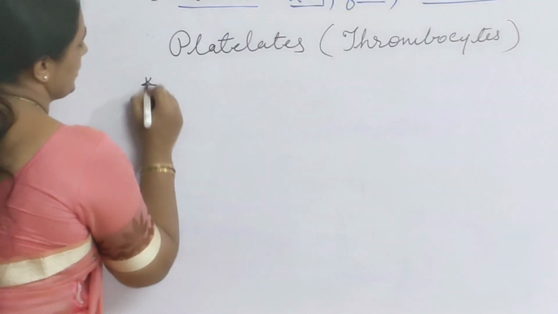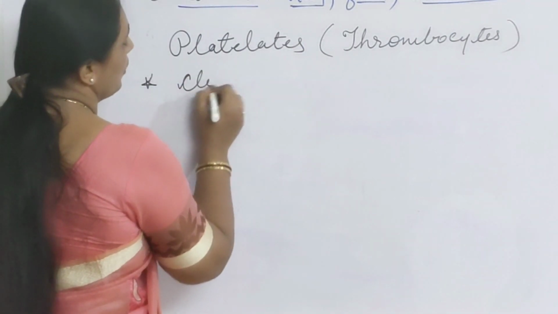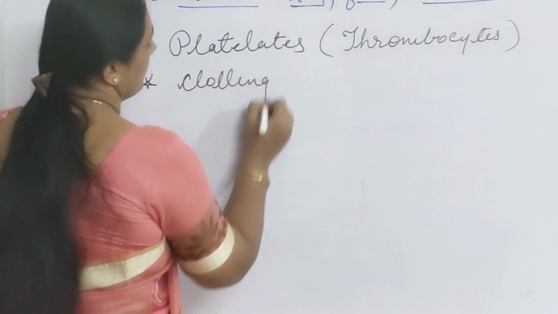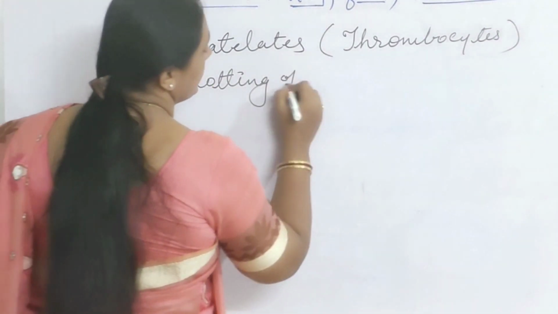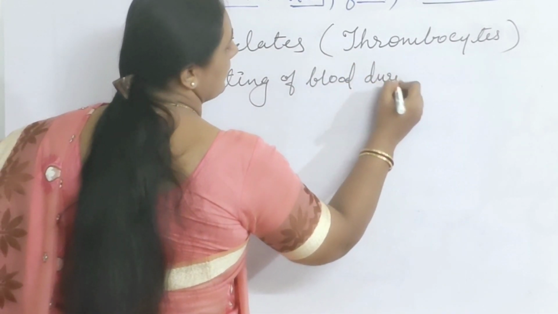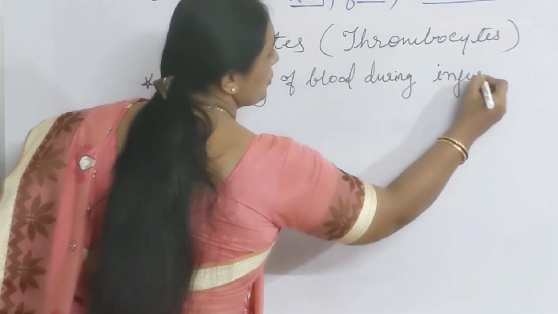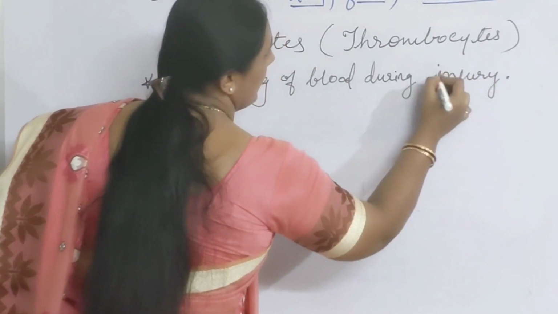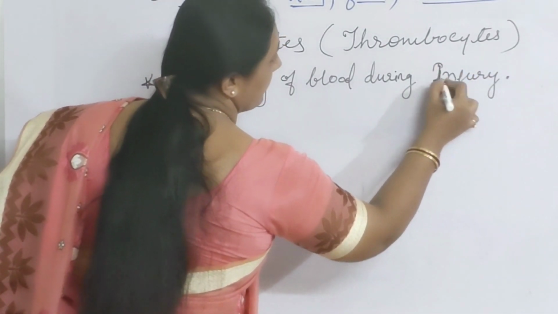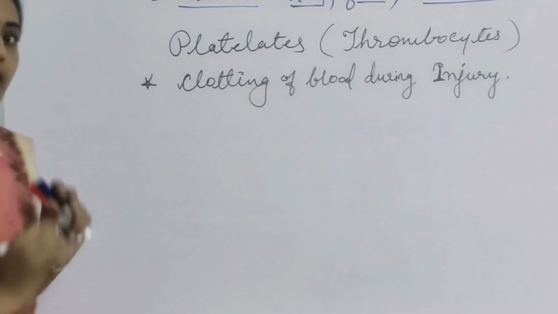The major function and role of blood platelets is that they help in clotting of blood during external or internal injury. They help clot the blood, but when? Only during external or internal injury.